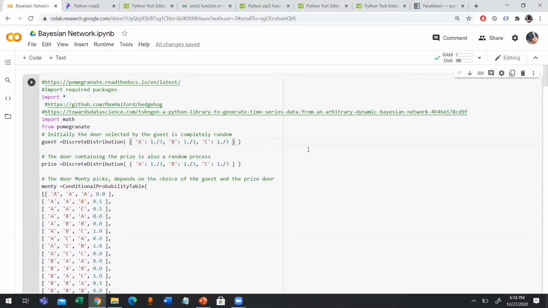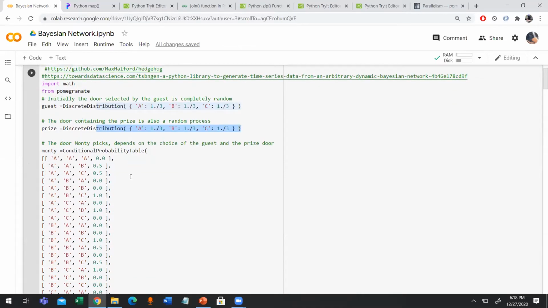Similarly, the door which has the prize is again a random process. That's why the probability is 1 upon 3. Any of the doors can contain the prize. Now, since the door picked by Monty depends on both the guest door and the prize door, we have created a conditional probability table.